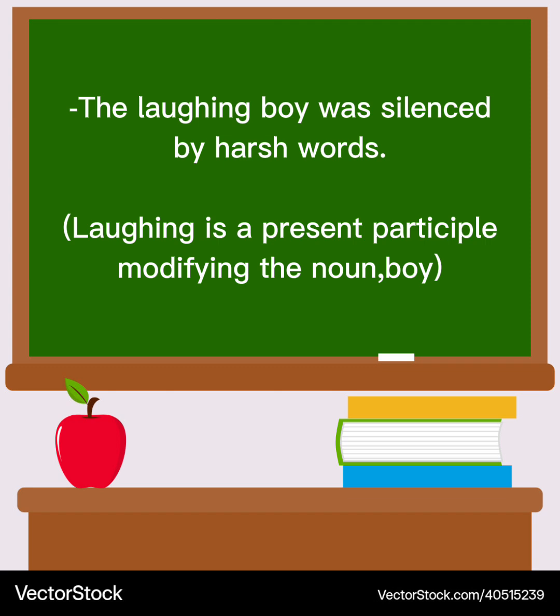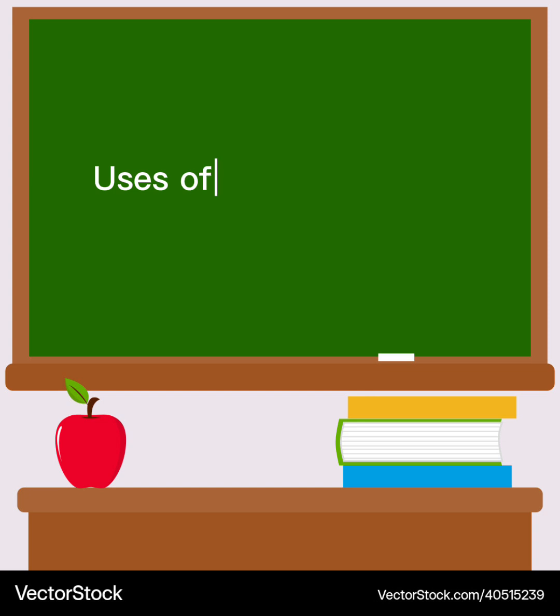So the laughing boy was silenced by harsh words. That is about present participles, the form of the present participle. What is the use of the present participle? The present participle can be used in the following ways.